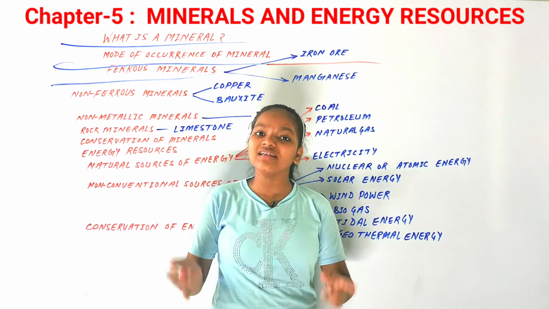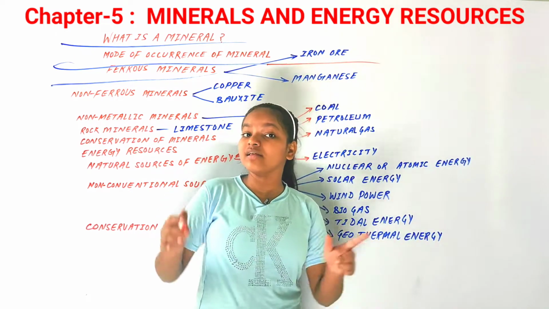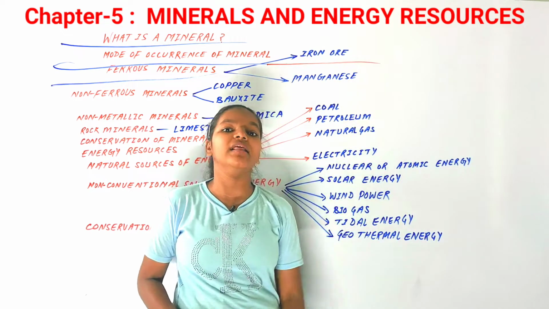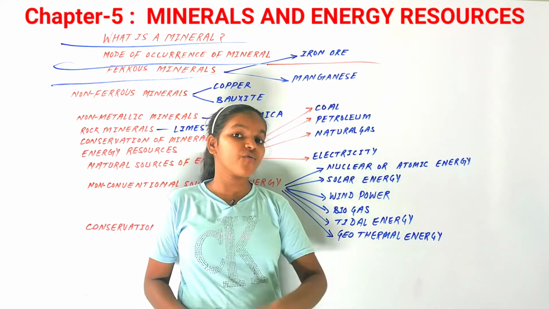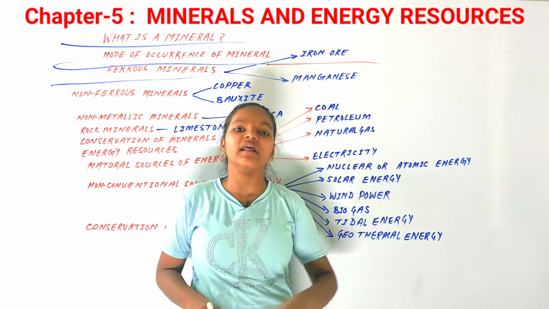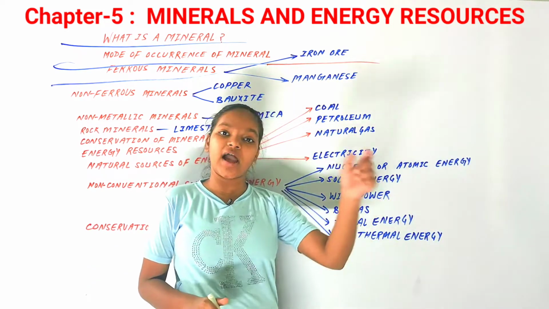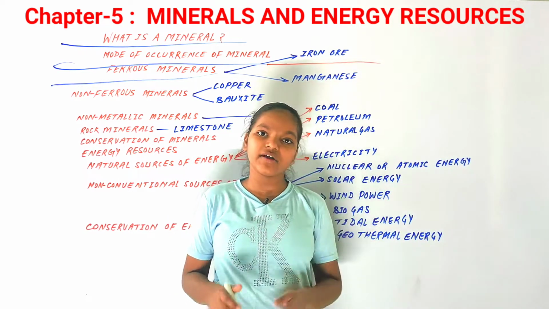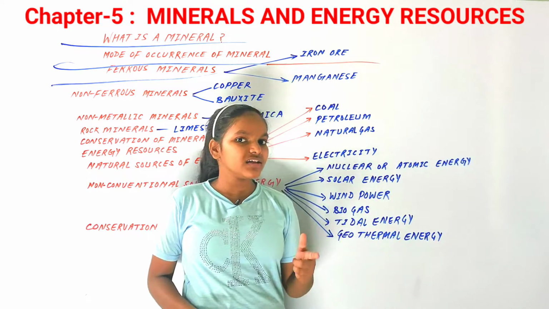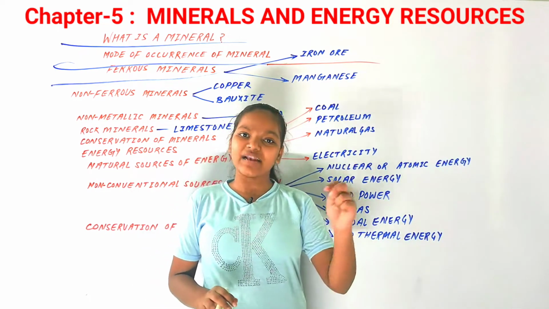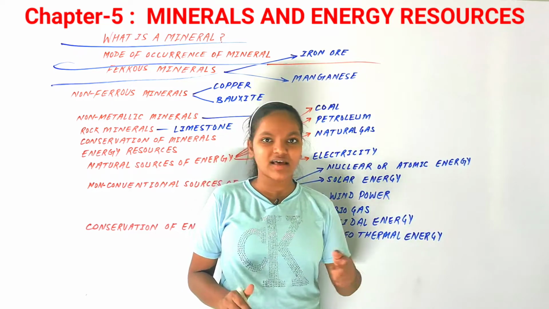As all of you know, iron is the backbone of the steel industries. Steel is made from it, and a lot of industries run on iron ore. You know that steel is made in a blast furnace. So iron ore is very important, and there are some iron ore belts in our country. They are generally found in Jharkhand, Maharashtra, and Karnataka. But let's discuss the iron ore belts as well.